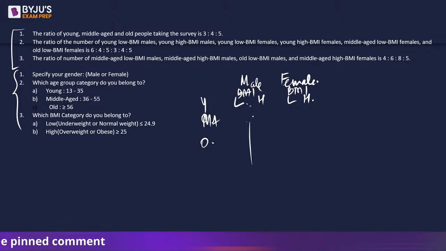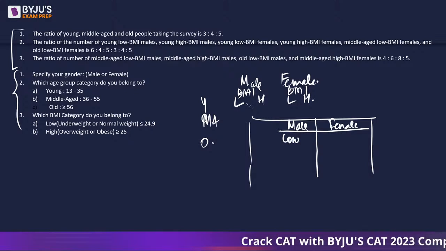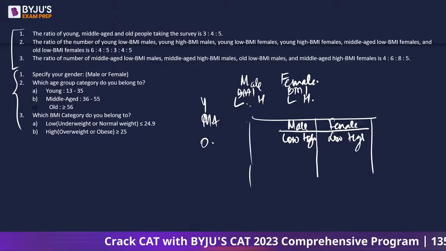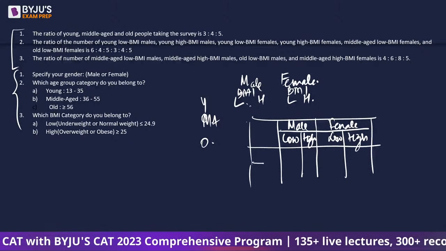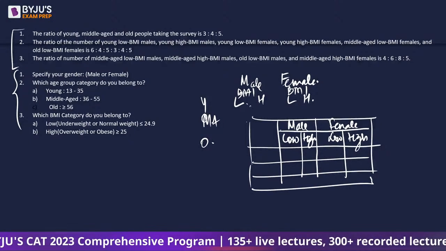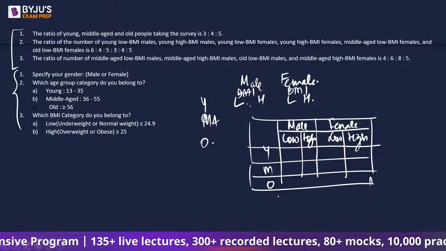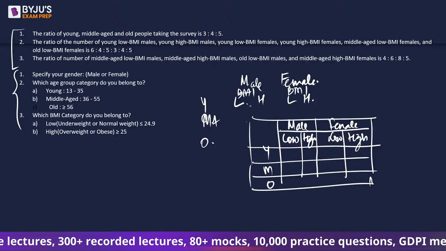So that means we should draw a table like this. जिधर इधर male लिखेंगे, we will draw a female here. We will have low and high category of BMI, low and high category of BMI within the column, and then we will have the 3 age group scenario. So young, middle-aged and old, right? ठीक है.